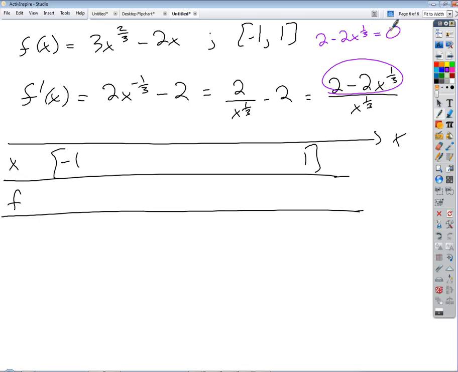If I solve this equation, all I have to do is add the second term to the other side and divide by 2, and I get x to the 1/3 equals 1.